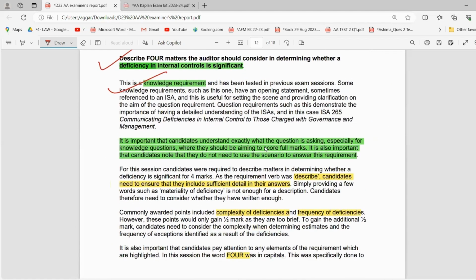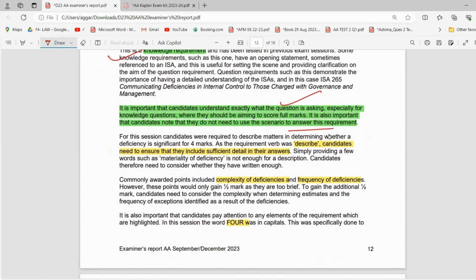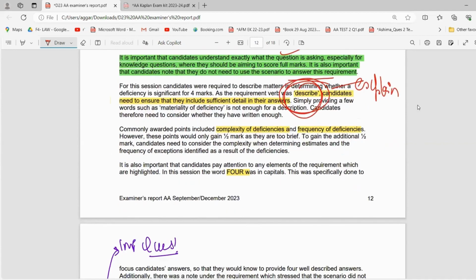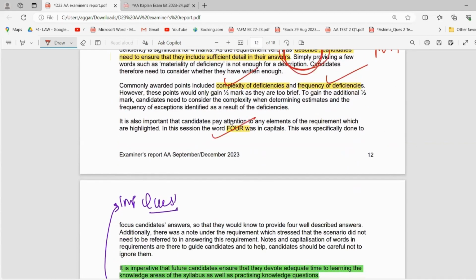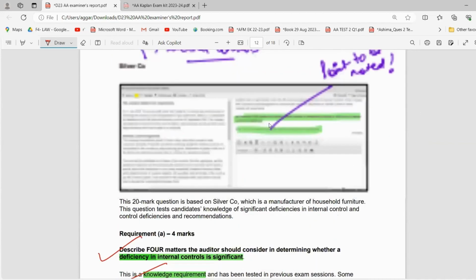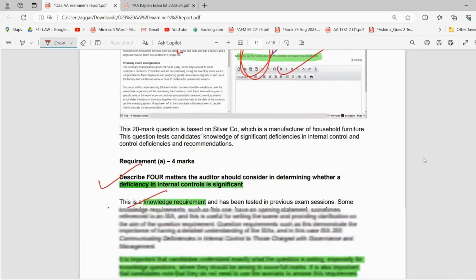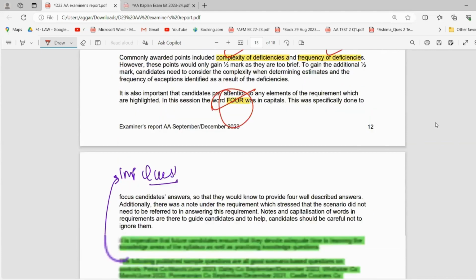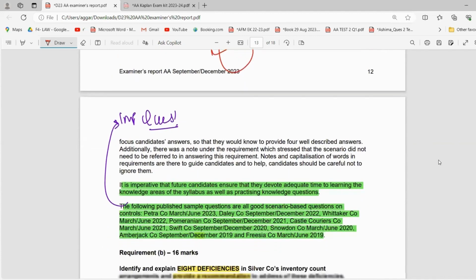It is important that candidates understand exactly what the question is asking. Very important. When you read the question, you will understand it, especially for knowledge questions where candidates should be aiming to score full marks. It is also important that candidates note that they do not need to use the scenario. Same thing, right? So describe what is there, which means that you have to explain in detail. Very important. You have to see the complexity and the frequency of the deficiencies. Now, 4 was in capital letters, so you only have to write 4 and not more than that, right? These are very small things, but they form a major part of your syllabus.